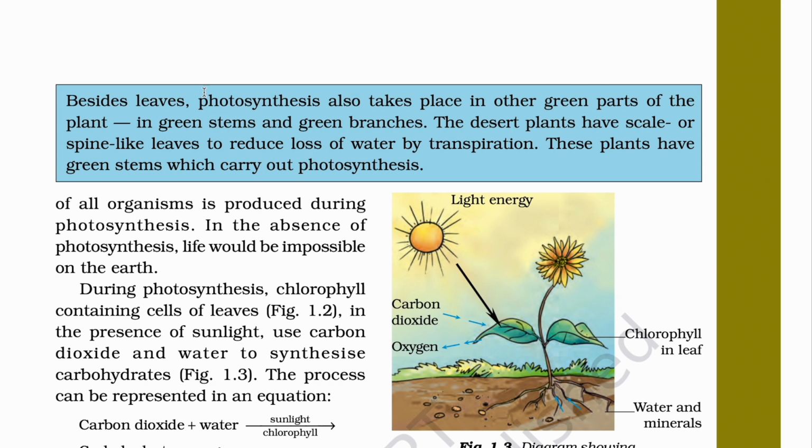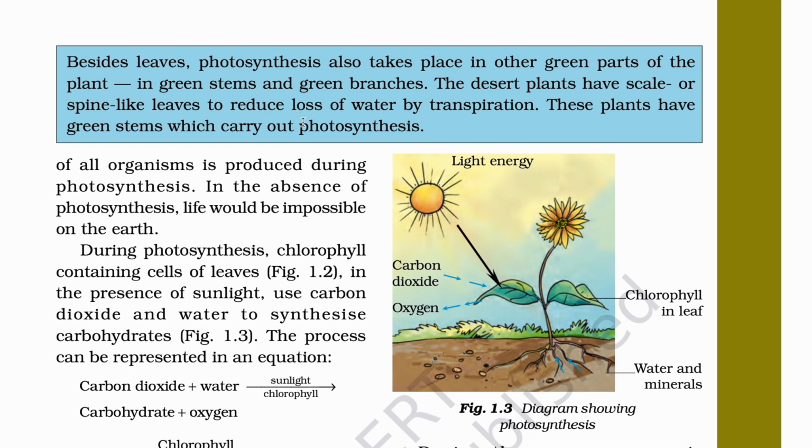Loss of water by transpiration means the plant loses water from its leaves. This process is known as transpiration, and to maintain the transpirational pull, it is really important to increase the water intake by roots. It may be a hard thing that you will read in further classes, so don't worry about it. Just focus on the main thing.